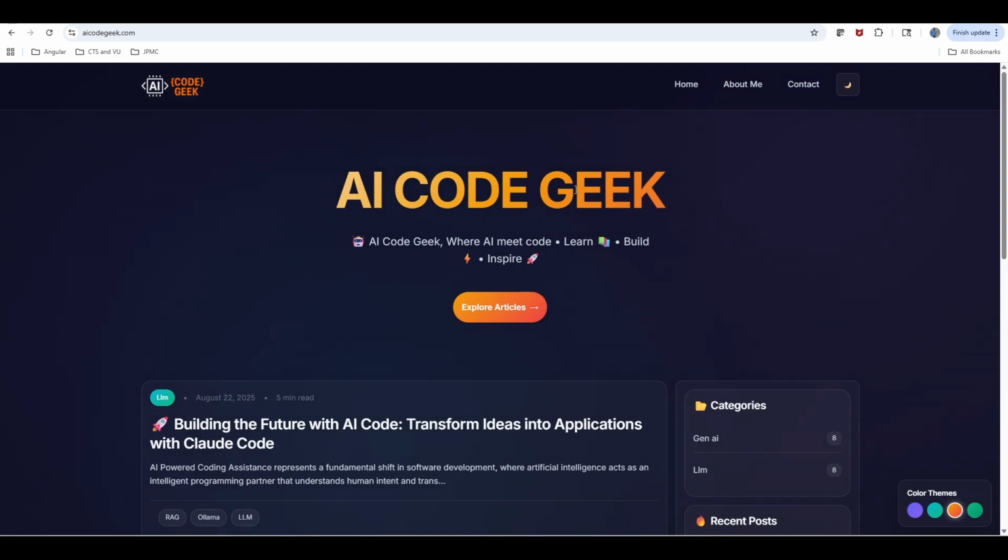So basically, I'm an AI aspirant. Currently, I'm learning some of the concepts related to AI and AI engineering related topics. As part of my learning process, I would like to share what I learned and what I'm going to explore. So these are the things I would like to share with you guys.